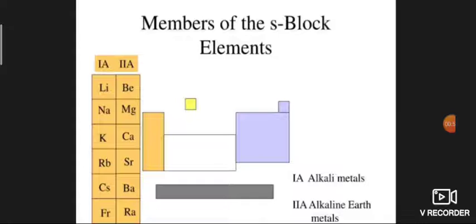So lithium, sodium, potassium, rubidium, cesium, francium. What is the first group element order? Lithium, sodium, potassium, rubidium, cesium, francium. Second group elements, that is alkaline earth metals: beryllium, magnesium, calcium, strontium, barium and radium. So in this, francium and radium are radioactive in nature.